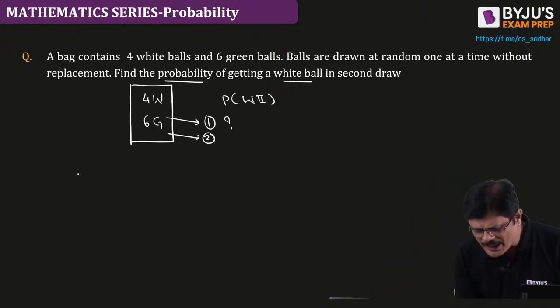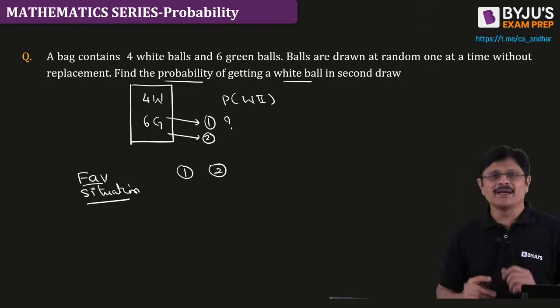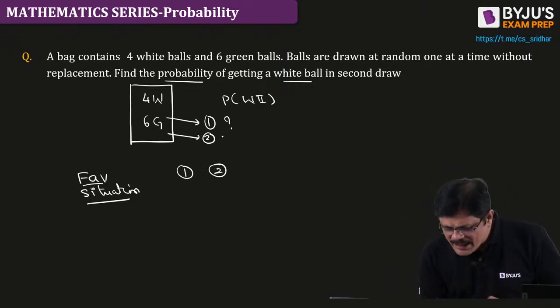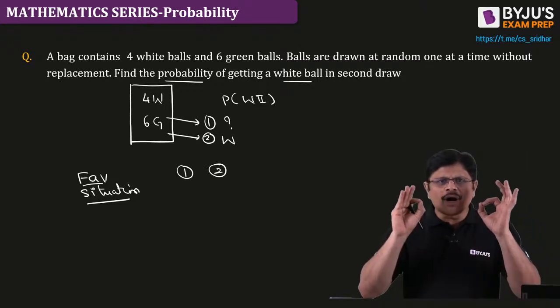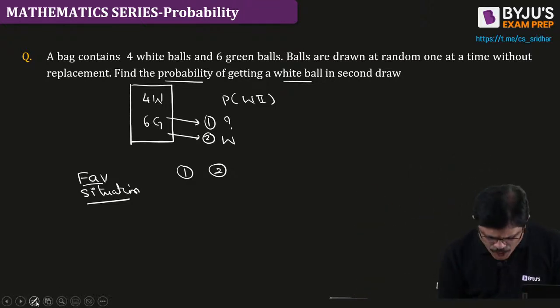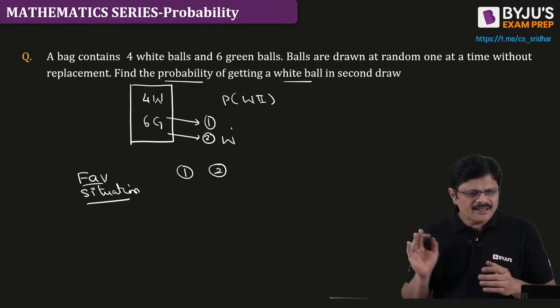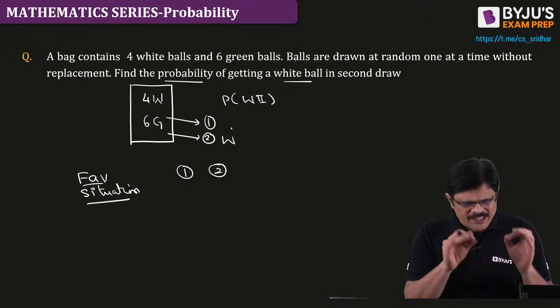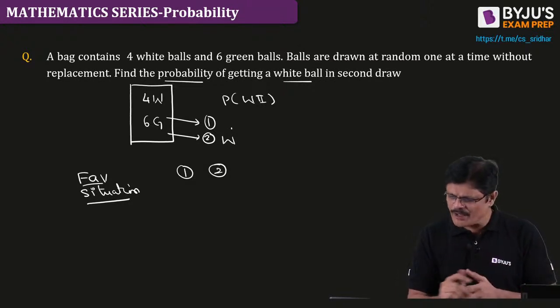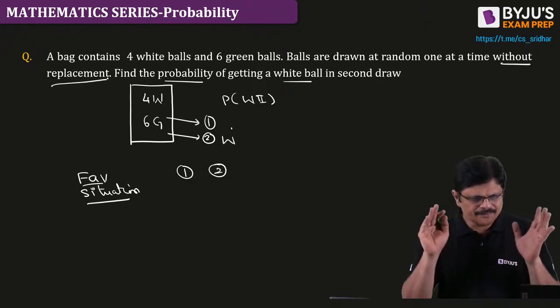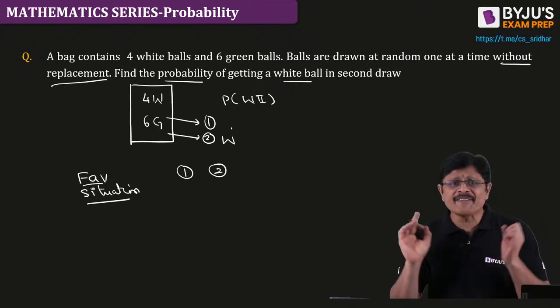Am I clear? So let me understand the favorable situation, my dear friends. What are you looking for? Of course, we are having 2 draws, first draw and second draw. What is fixed here? In the second draw you want white, that is fixed. But in the first draw, is it fixed? Replacement we will do later, I'll tell you after this. First let us complete it. Let us not confuse. This is without replacement.